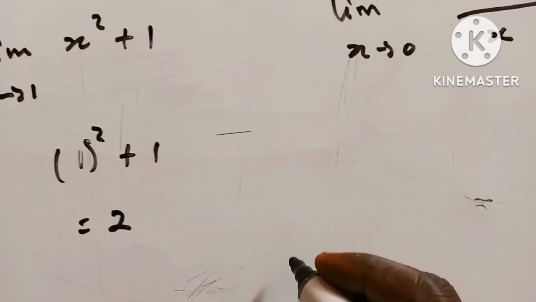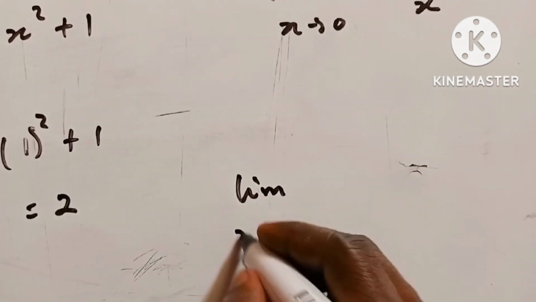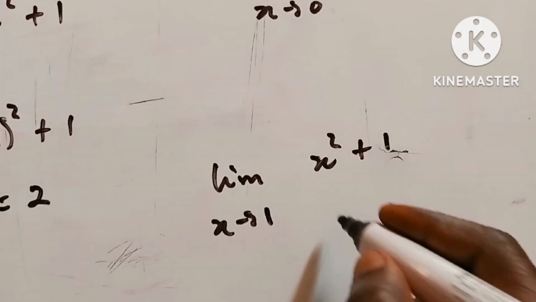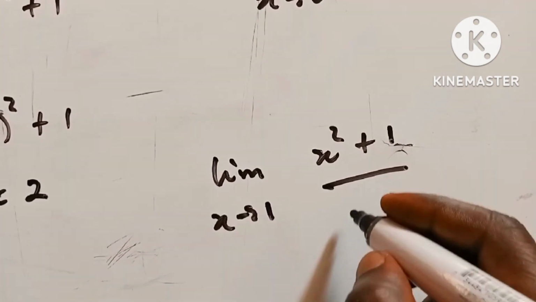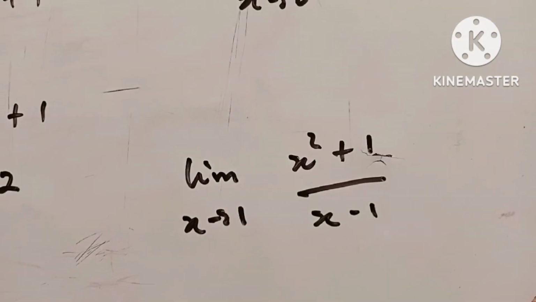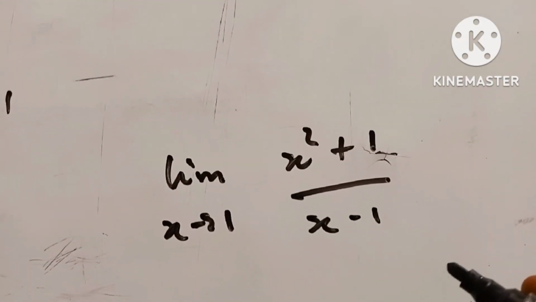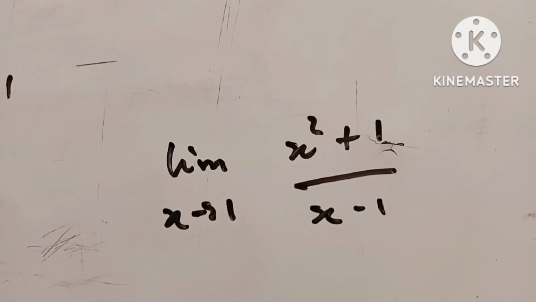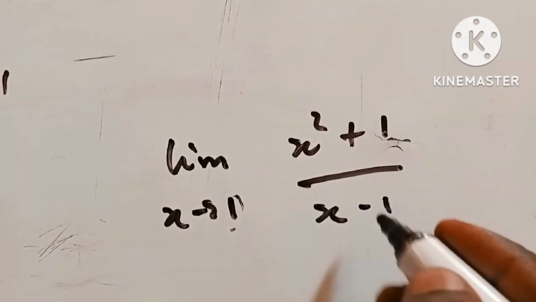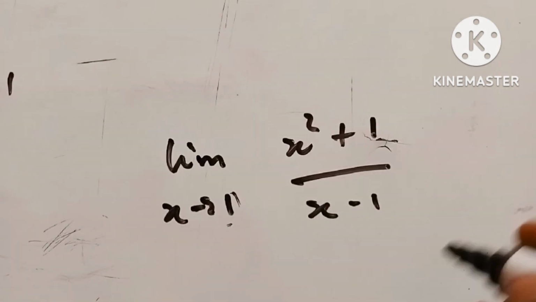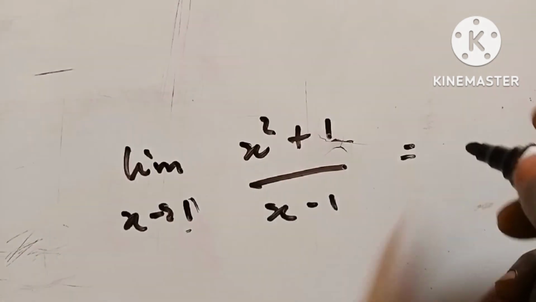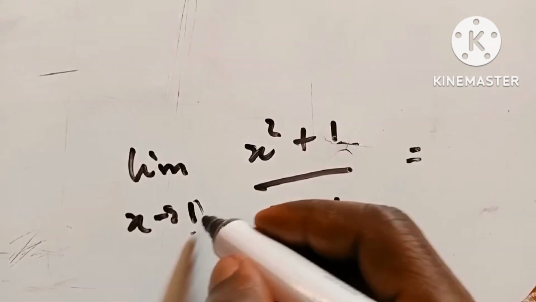So what happens if you have something like this, the limit as x approaches 1 of (x squared plus 1) over (x minus 1)? Something of this nature. Is that okay? The key here is: can I plug in x equal to 1 into this function and have my answer? So let's try. Whatever you see as x, we are going to replace by 1. That is where we want to show our prediction.